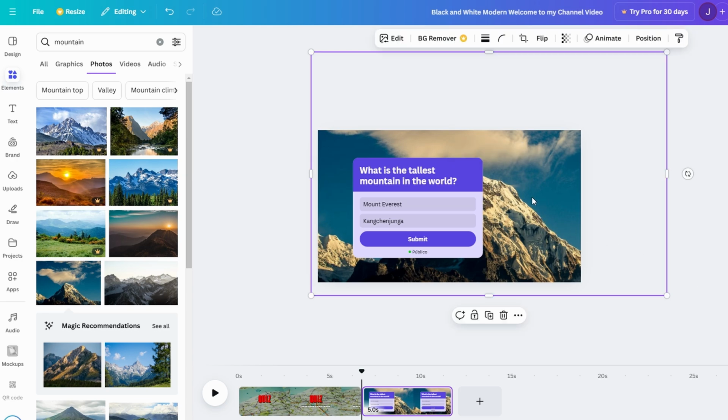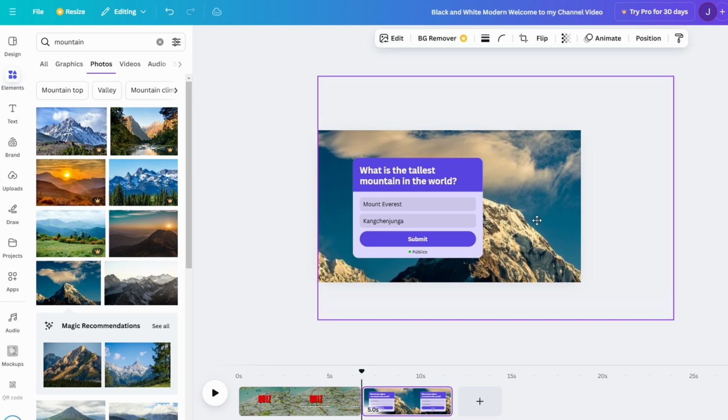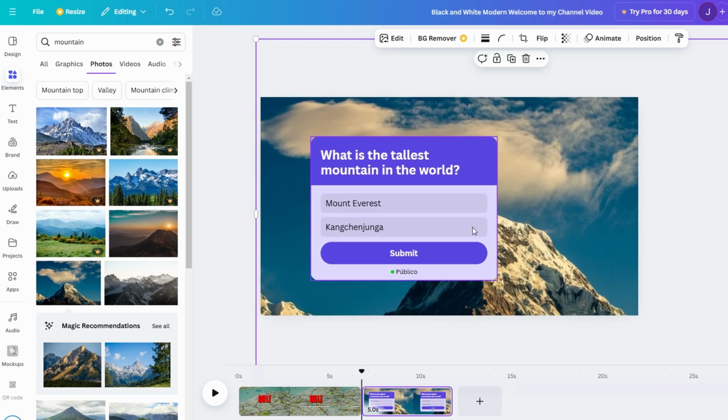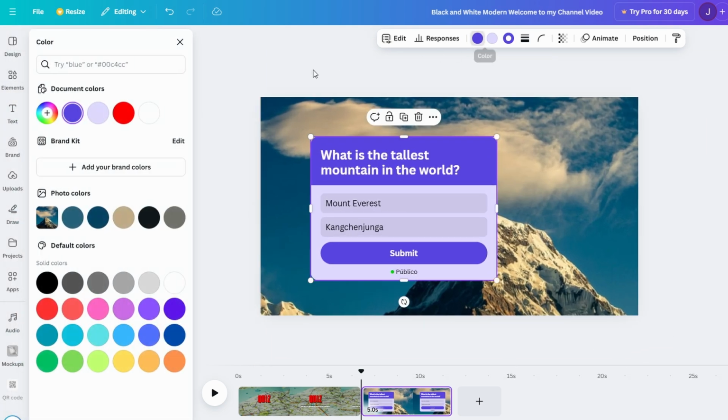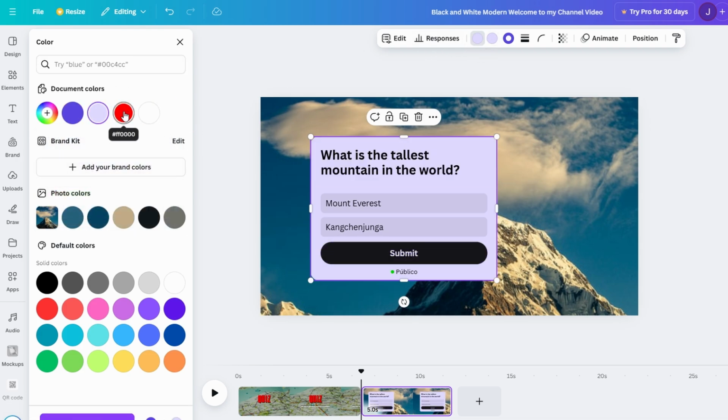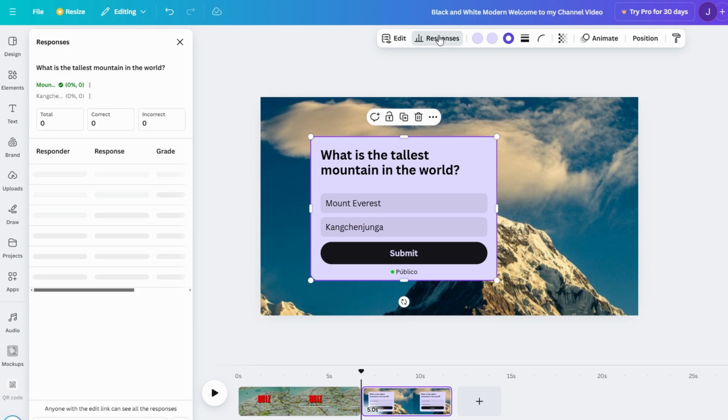By carefully selecting images that align with the quiz's content, you'll help enhance the overall experience and keep your audience interested. Incorporating images into your quiz not only breaks up the text but also adds an element of creativity that makes the quiz feel less like a test and more like an engaging activity. This can help keep participants entertained and make the quiz more memorable.